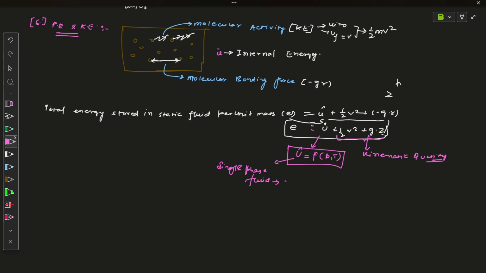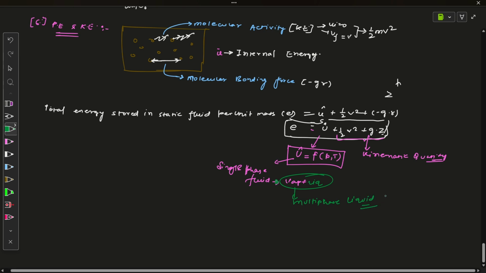If you want to deal with multi-phase fluid, like vapor plus liquid condition, that is known as multi-phase. We are not going to deal with the multi-phase here in this course. Some other books are there, or you can read in other courses.